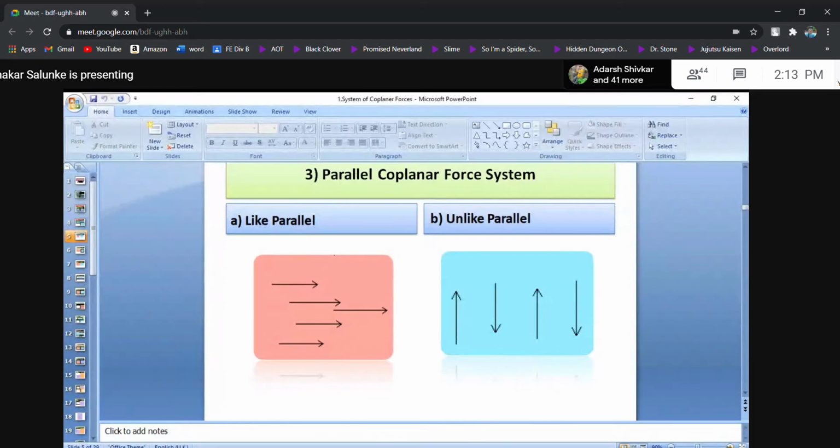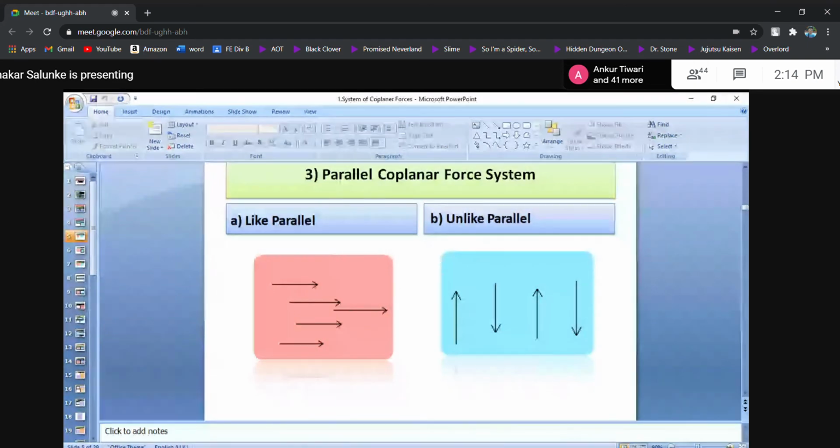Okay? So, parallel coplanar forces are divided into two parts. One is called like parallel, the second one is called unlike parallel. Like parallel means if the lines of action of given coplanar forces are parallel to one another and they are directed only in one direction.